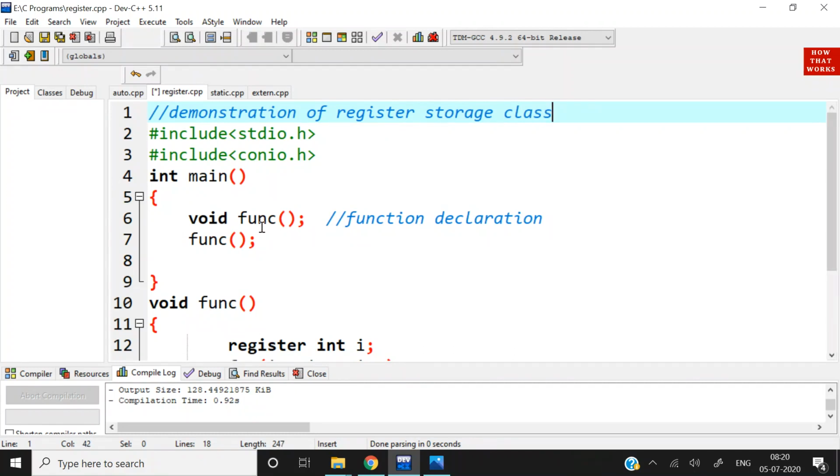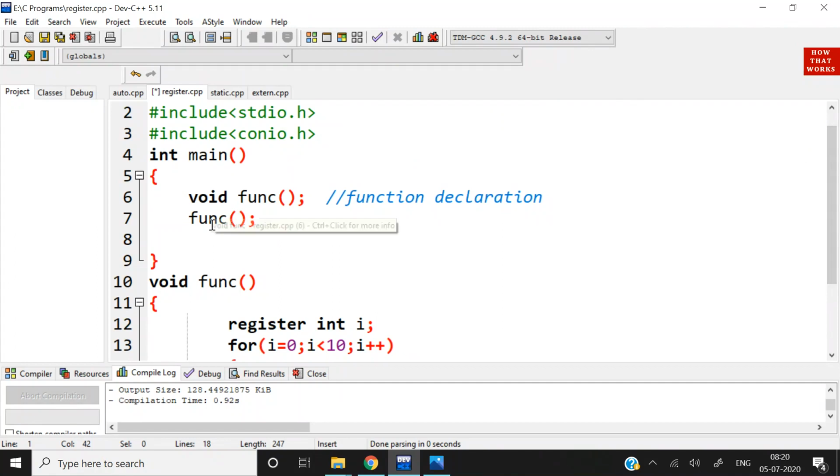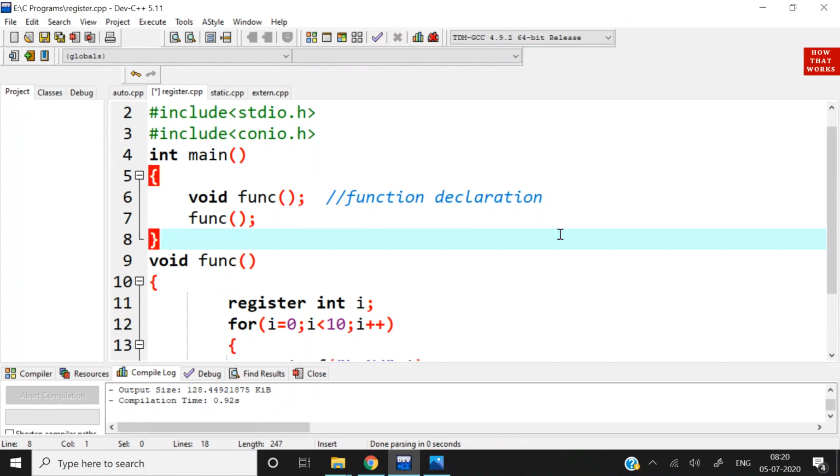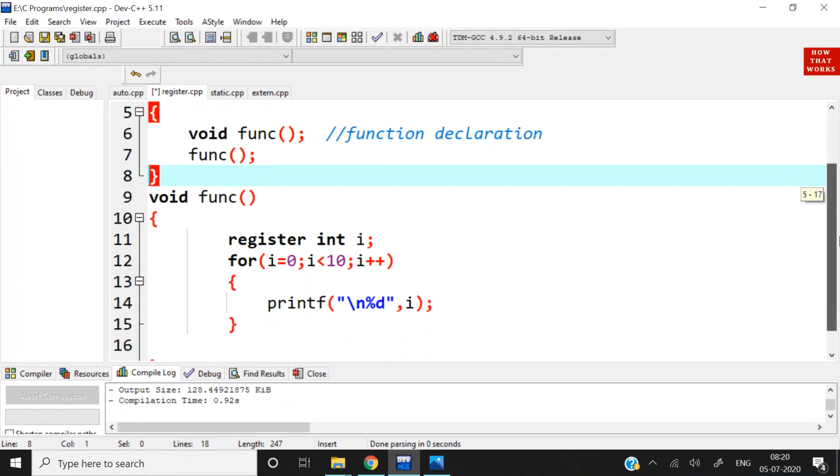storage class. Again we have to include preprocessor directives stdio.h and conio.h, and then in the main function we have declared the function func, and we are going to call it only once. In the automatic storage class we have called it thrice, but here we are going to call it only once. So this is the definition of this func function.